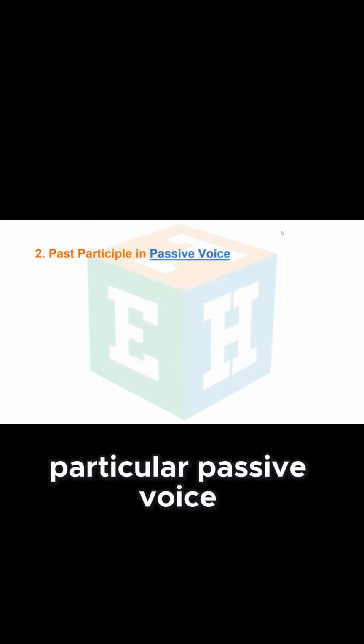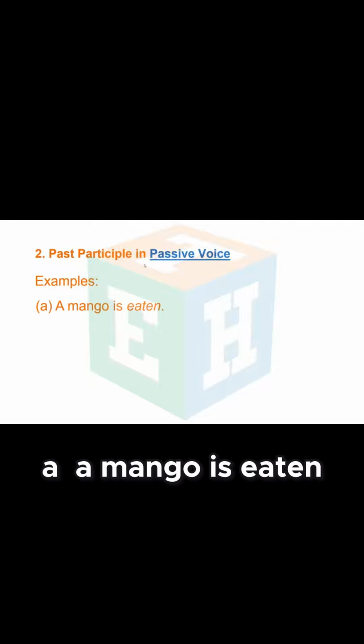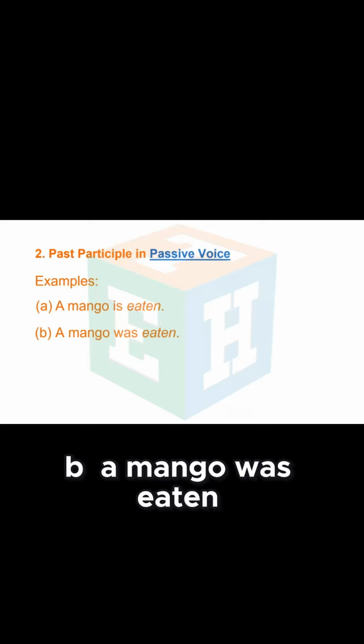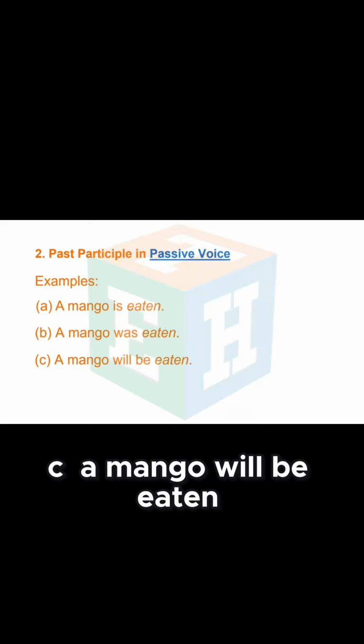2. Past participle in passive voice. Examples: A. A mango is eaten. B. A mango was eaten. C. A mango will be eaten.